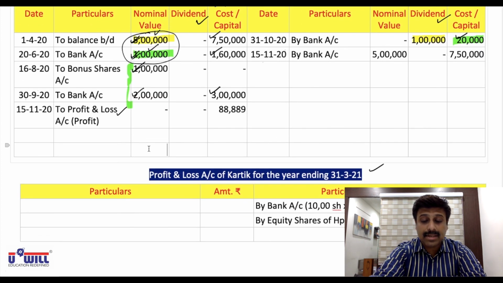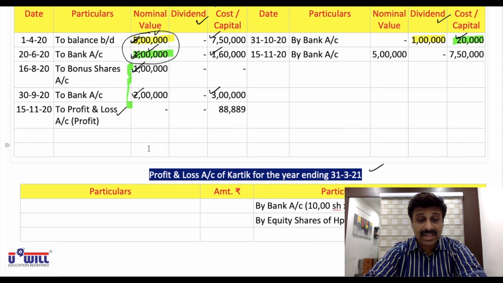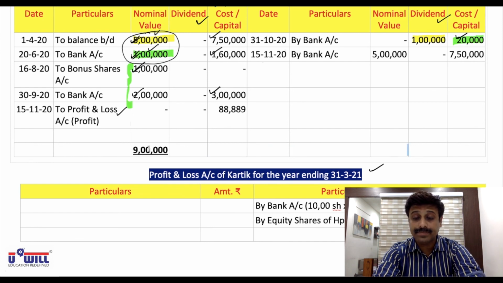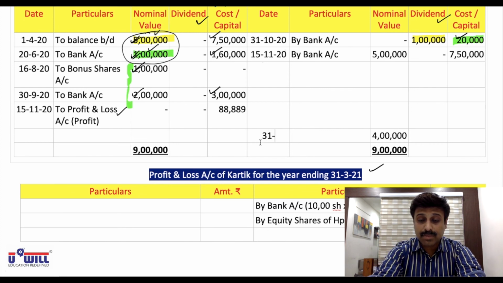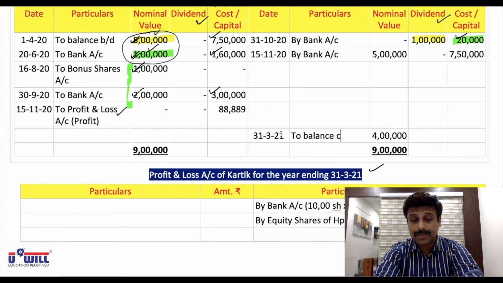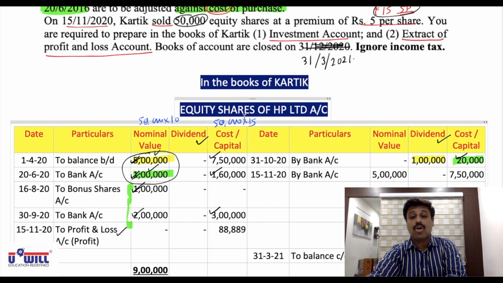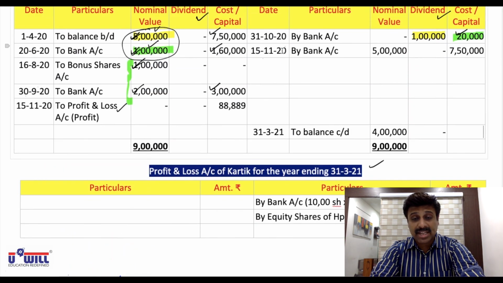Now we'll do the balancing. First we'll do the balancing in the nominal value column. Do it everyone. 5 lakh plus 1 lakh, 6 lakh plus 1 lakh, 7 lakh plus 2 and 9 lakhs. Both the side 9 lakhs. 9 lakhs minus 5 lakhs, 4 lakhs. 31st March 21, year ending. To balance carried down. Dividend, nothing will come, we discussed here there is nothing like outstanding. And even in cost or capital, we take cost or market price, whichever is less, but market price is not given, so we'll record it at cost price only.